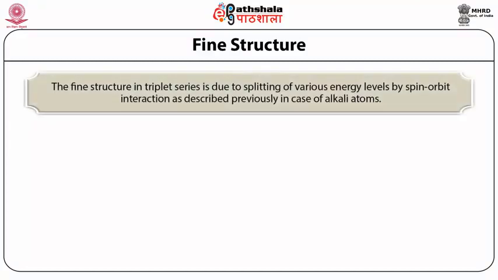All members of the sharp series are composed of three lines with the same separation and approach a triple limit. All members of the diffuse and fundamental series contain 6 lines, 3 strong and 3 satellites, and approach a triple limit. The fine structure in triplet series is due to splitting of various energy levels by spin-orbit interaction as described previously in the case of alkali atoms.